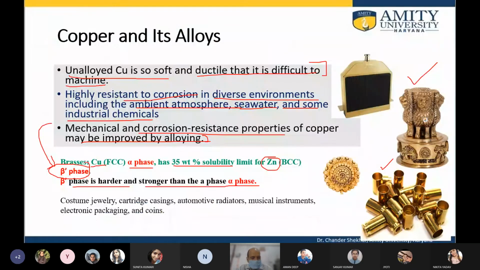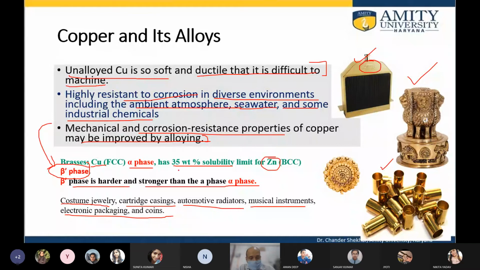These are known as the brasses, and brass is stronger than the original parent element copper. This copper zinc beta dash phase is used in multiple applications, including but not limited to costumes, jewelry, castings, automotive radiators. These are the radiators from the Ford company. Also musical instruments, brass bands, electronic packaging, coins, etc.